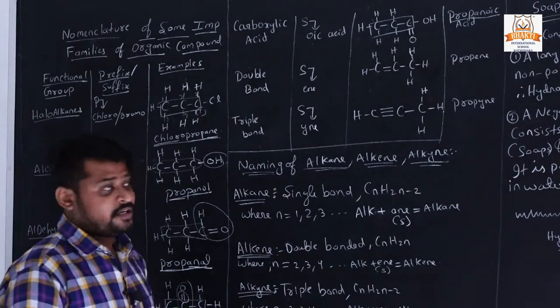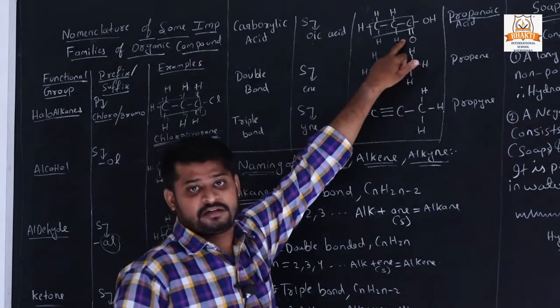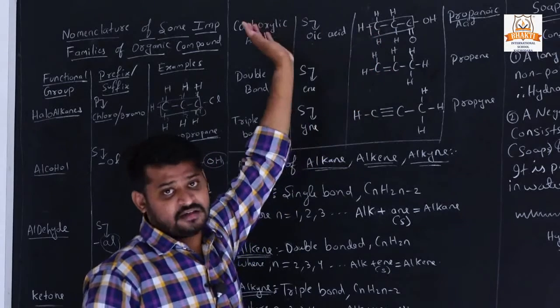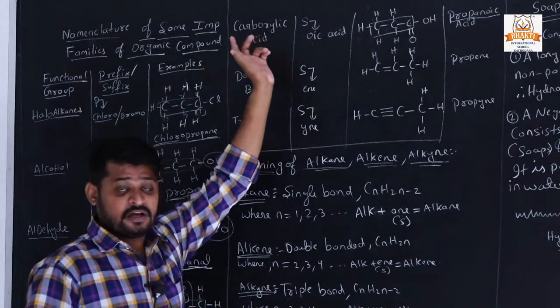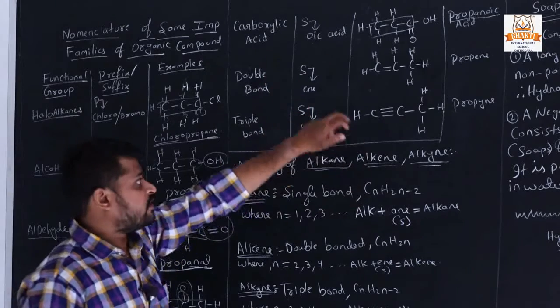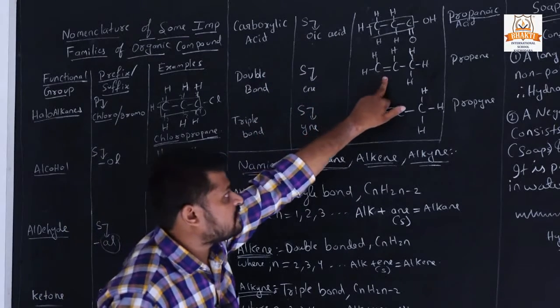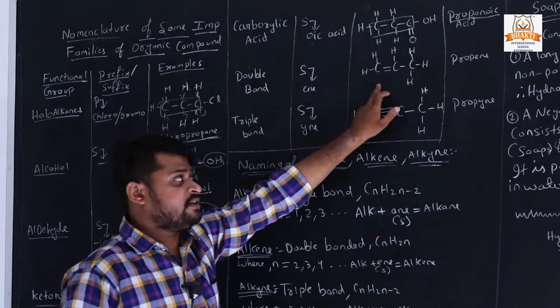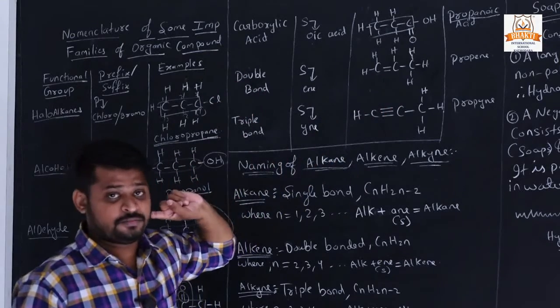Now let's see how we give names when a double bond and triple bond are present. Here a double bond is present but not in the carbon chain, that's why these all come from the alkane group. How do we determine whether it is from the alkene or alkyne group? When a double bond is present in the carbon chain, then it is from the alkene group.